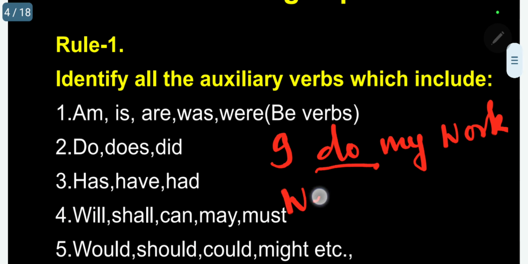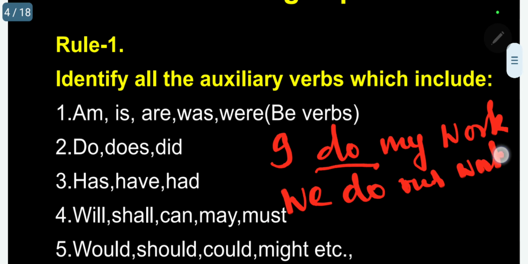We can use "we do our work." So for plural here, correct. But "I" is singular, and again I am using do. I am not using does. If I use does, it is wrong. Please follow. In no grammar book will this be given. So this is an anomaly.